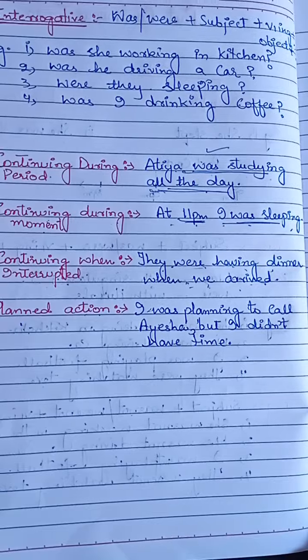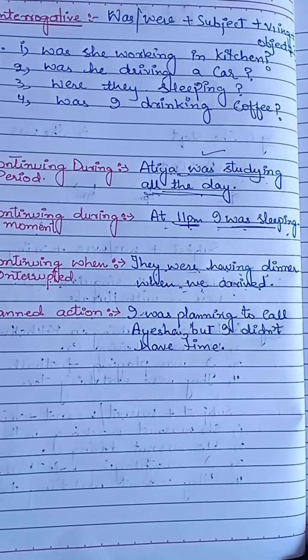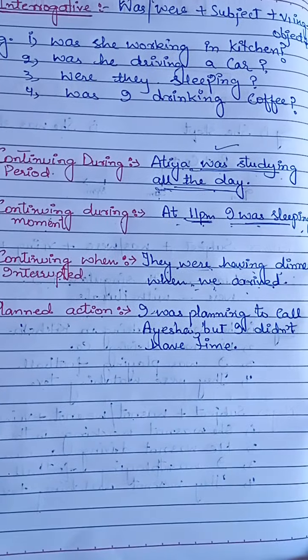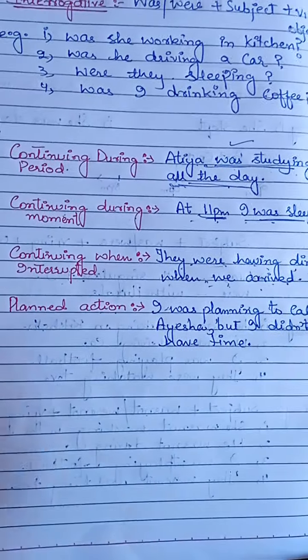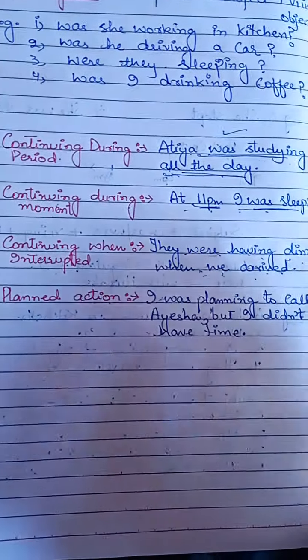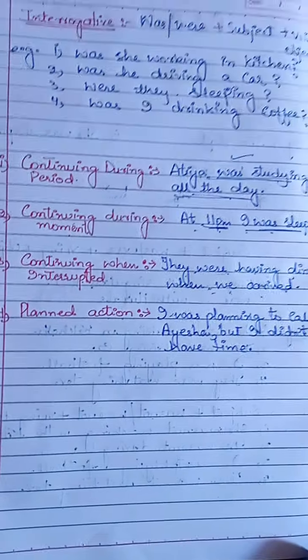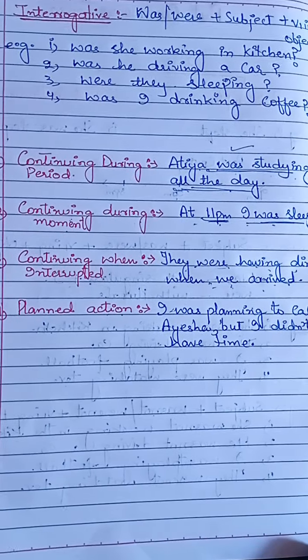So that means at some time in the past you were thinking about that, you were planning to call Aisha, so we use past continuous here. Now let's look at when not to use the past continuous tense.